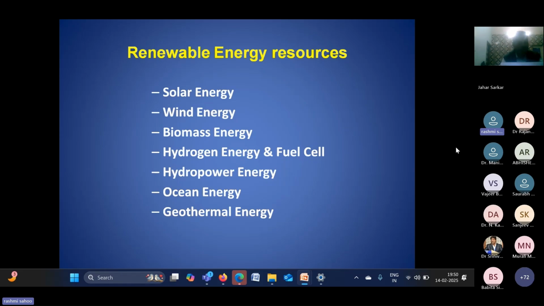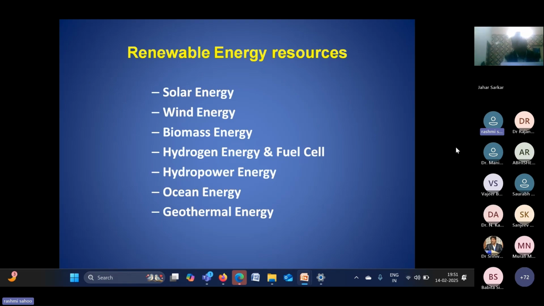Solar energy is available everywhere, but it is an intermittent source of energy. Wind energy is very unpredictable and also not available everywhere within the range we want. Biomass is a limited source. Hydropower depends on the place.